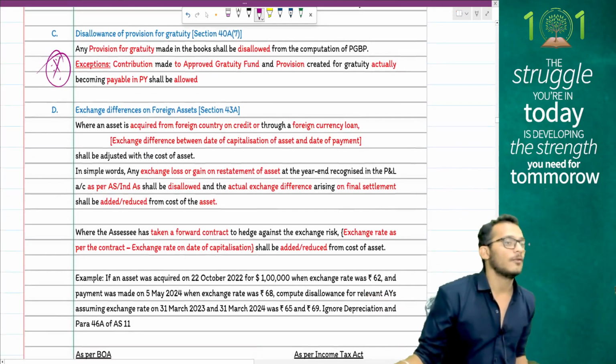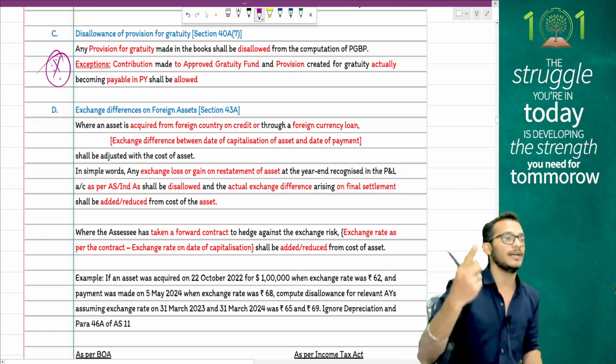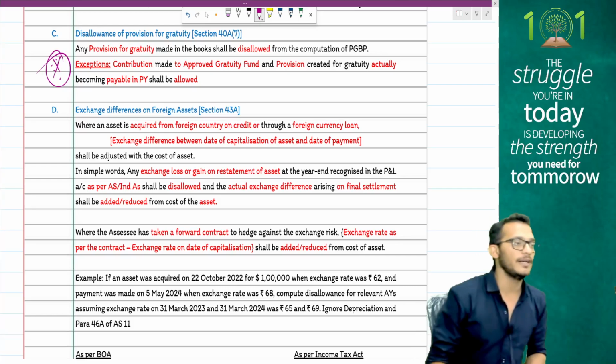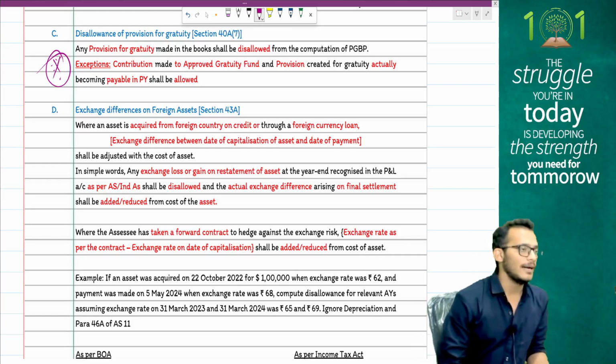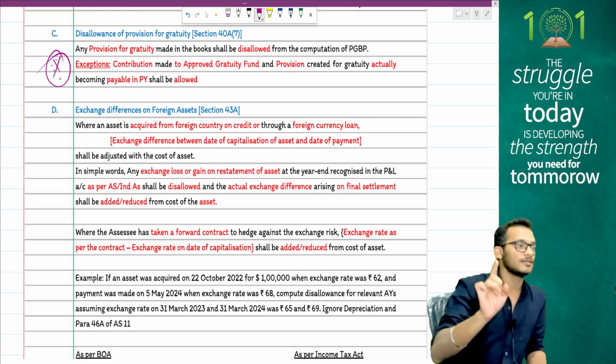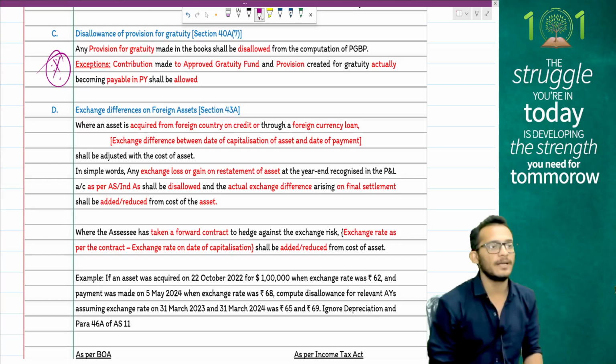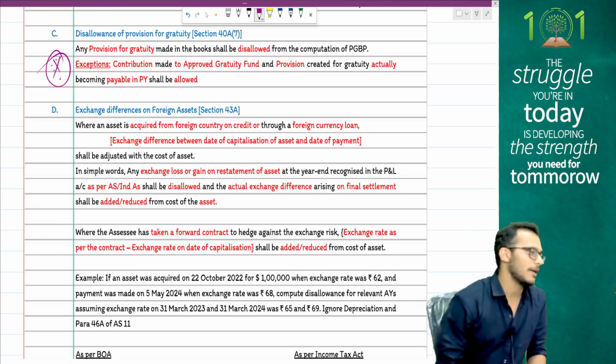Then you have your foreign exchange difference, people. Income tax comes and clarifies that for any asset which you have bought from outside India on credit basis, whatever is the foreign exchange gain or loss on final settlement will be capitalized to the asset and cannot be claimed as deduction.